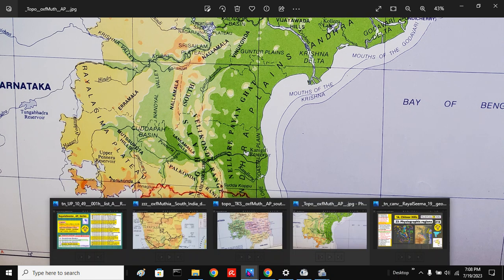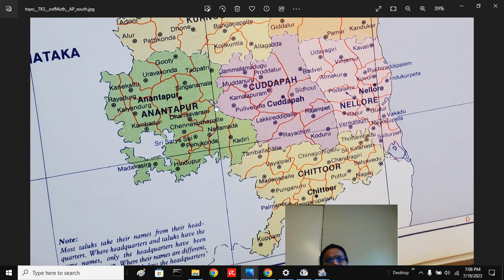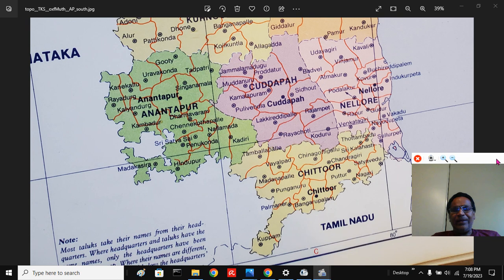That is what we are talking about today. This is the political map, and this is the region: Bangarupalem, Chittoor, Palamaneru, Kuppam, parts of Punganur. This is the area we are talking about today.